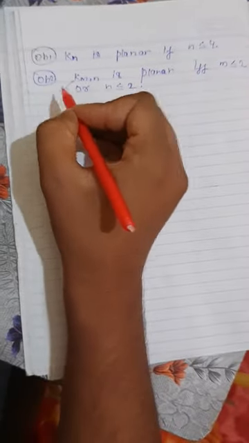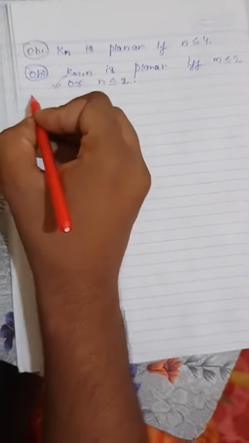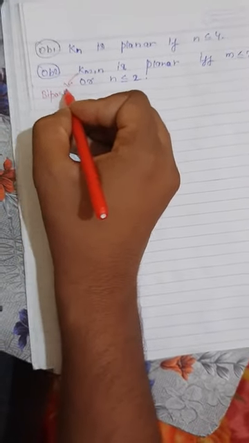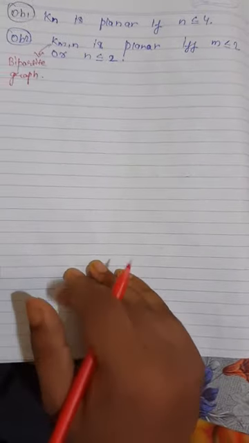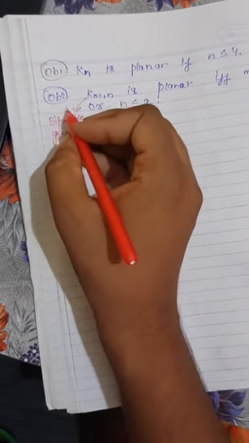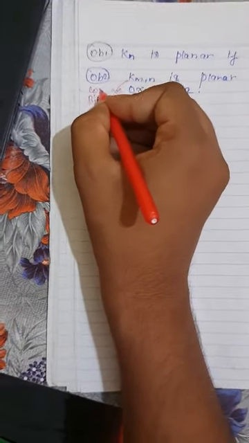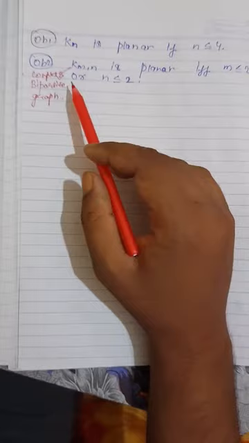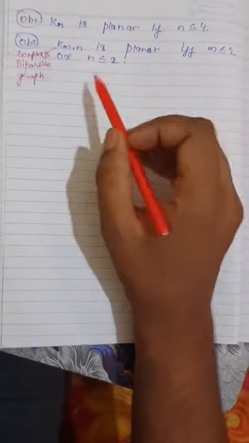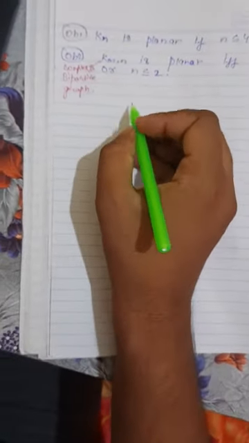So this is a bipartite graph. K_m,n refers to a bipartite graph. So this is a complete bipartite graph. There is a very important observation: a complete bipartite graph is planar if m is less than or equal to 2 or n is less than or equal to 2. Let's prove it from an example.